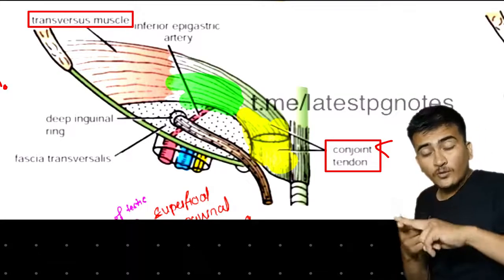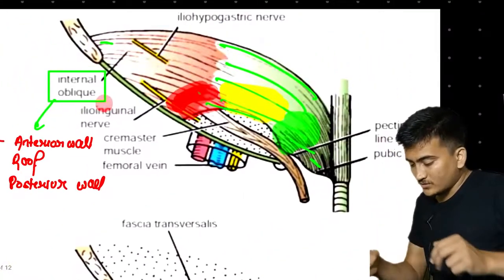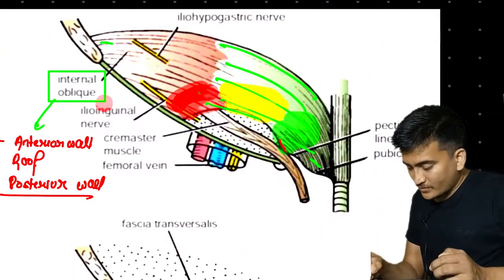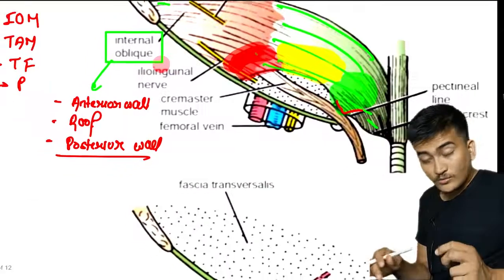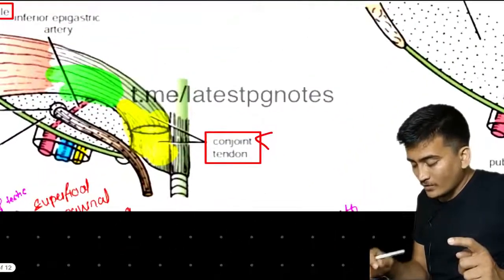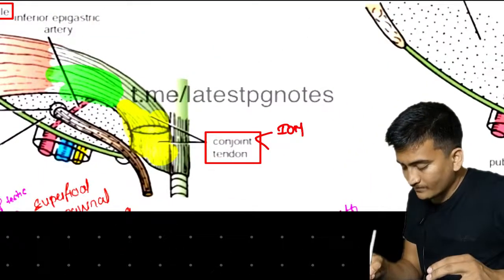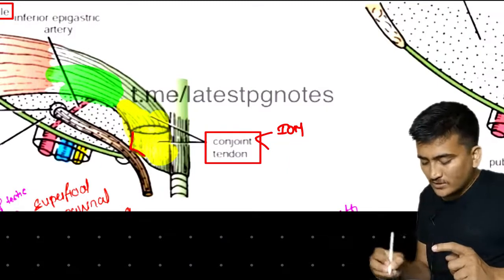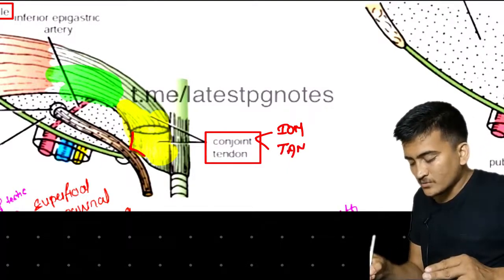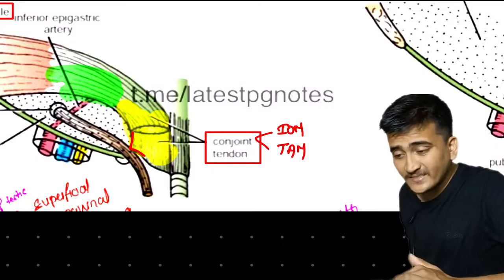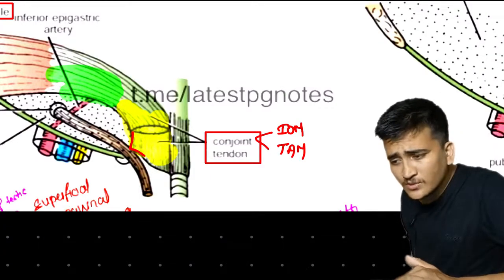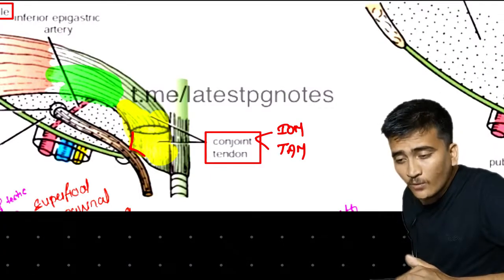Was there internal oblique muscle in the posterior wall? Yes, it was there. We said it will go posteriorly and form it. One is the internal oblique muscle, and another thing that was going posteriorly is the transverse abdominis muscle. So the conjoined tendon is formed by the transverse abdominis muscle and the internal oblique muscle.